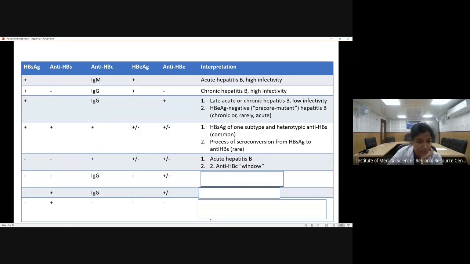Now coming to the next scenario, in which the anti-HBc IgG type is present, HBe antigen is negative, anti-HBe is positive or negative. So what can you think here?